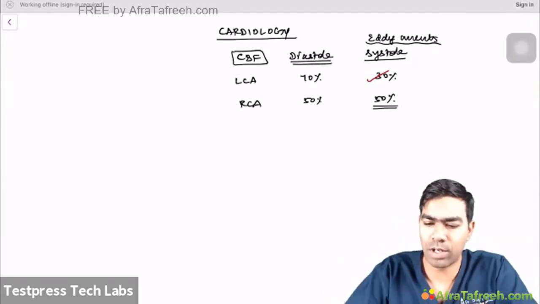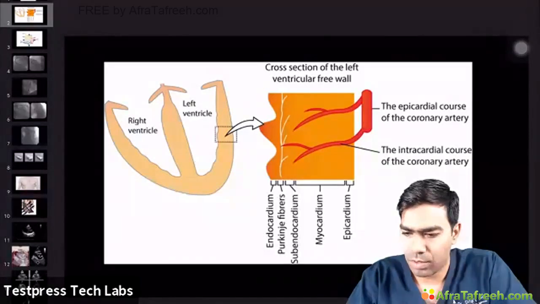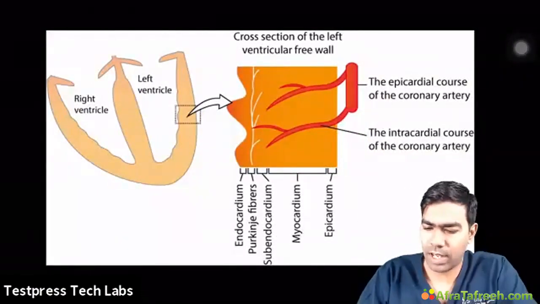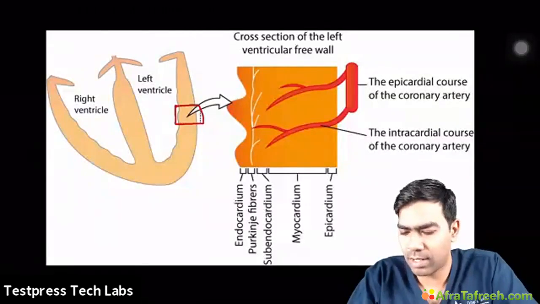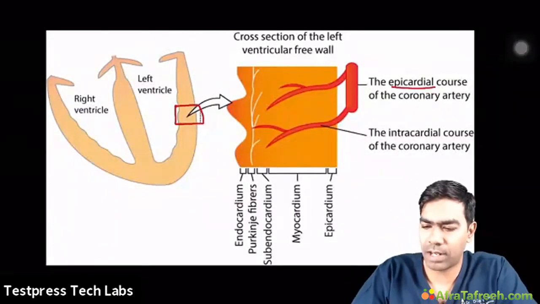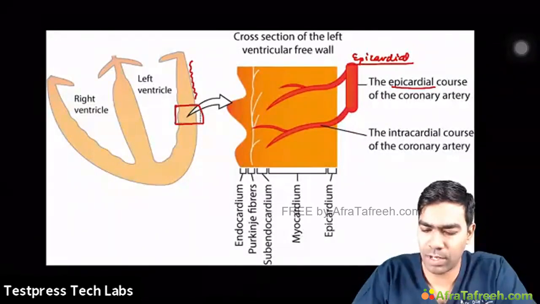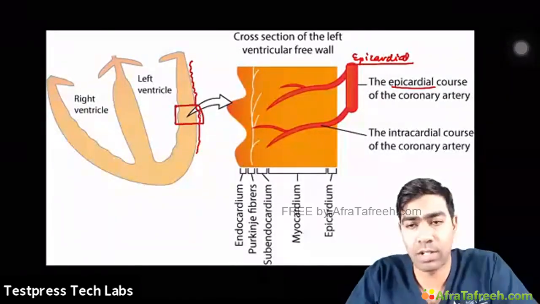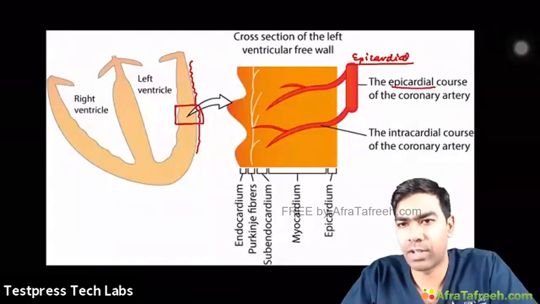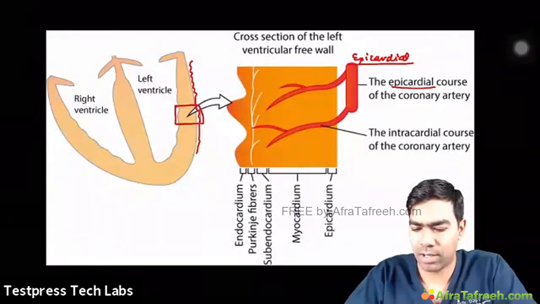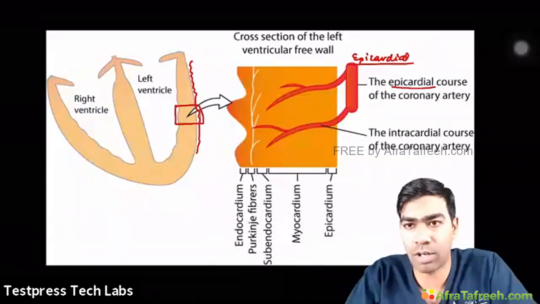So how the blood flow is distributed in the coronaries, in the blood and in the myocardium. That's what this image is going to show. When you take a cross section of the myocardial wall, what you're really seeing here is that the vessels are basically epicardial. As I used to tell multiple times, the vessels are on the epicardial side. If you want to draw here, the vessels will be at this part. We talk about the major coronaries: the left circumflex, LAD, left anterior descending, and the right coronary artery. All these are going to travel on the surface of the heart. This is called the epicardial surface, and that's why they are called epicardial coronaries or epicardial vessels.